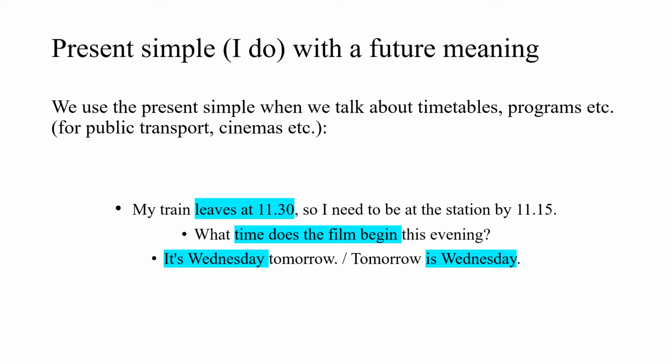In the same way, a present simple tense can also be used for a future situation. We use a present simple tense when we talk about timetables, schedules, programs, etc. For example, "My train leaves at 11:30, so I need to be at the station by 11:15," or "What time does the film begin this evening?" Similarly, "It's Wednesday tomorrow," or "Tomorrow is Wednesday." In all these examples, we have used a present simple tense for a future situation because the situation shows either a program or a scheduled action.